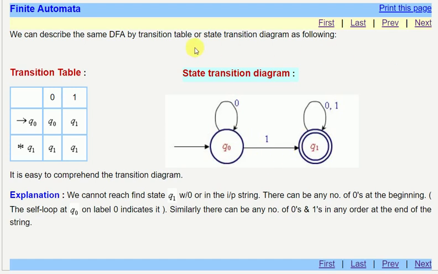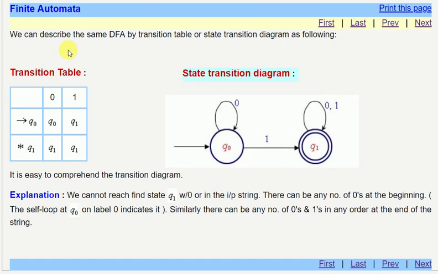Now suppose we get 0 0 0 1, right? We go to the start state and on 0 it goes to Q0, and then 0, then 0, then we give 1. Then it will go to the final state and accept it.